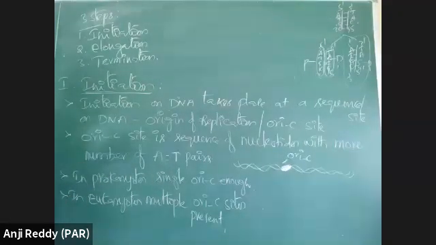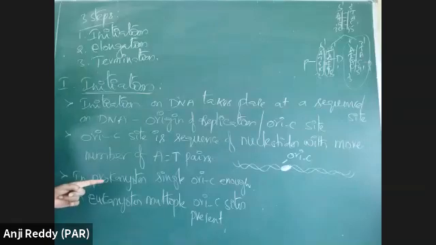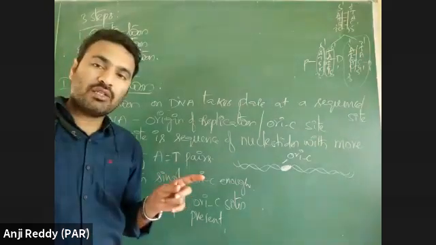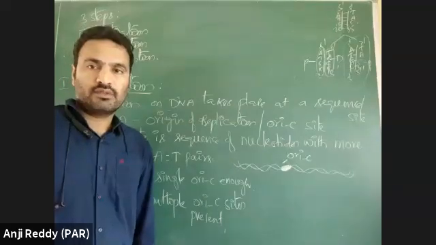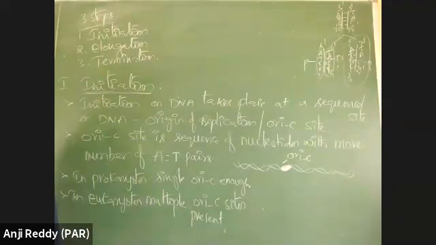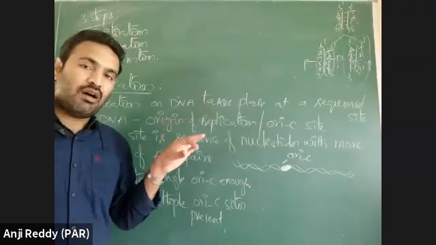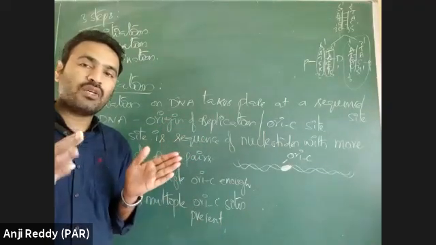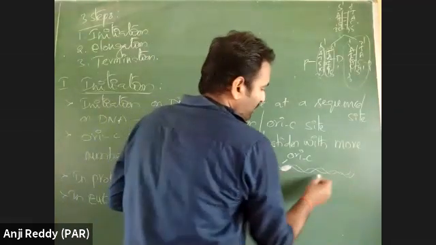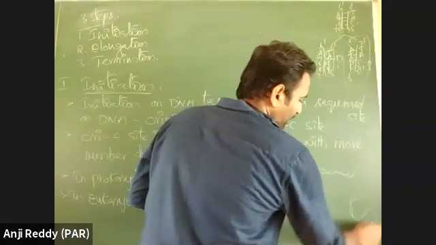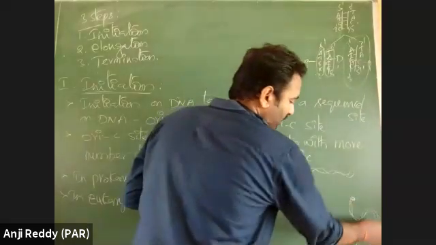Okay, first see this. If I start that mechanism, then you can understand why there is a single origin of replication. Prokaryotic DNA molecule is very small. A single genome or single DNA molecule is present in prokaryotes. As prokaryotes have a single DNA molecule, a single origin of replication is enough. Length of prokaryotic DNA is small. Suppose this is the length of prokaryotic DNA. At any place, if an origin of replication is there, it will complete DNA replication, no problem.